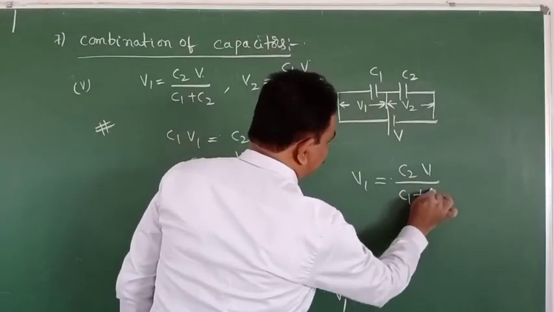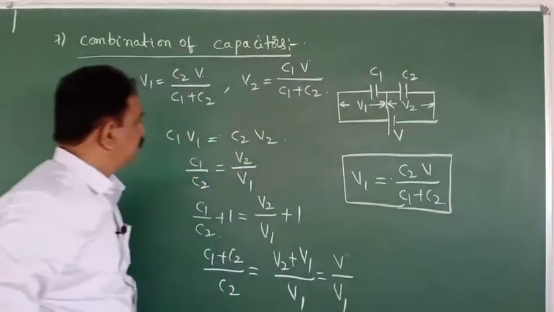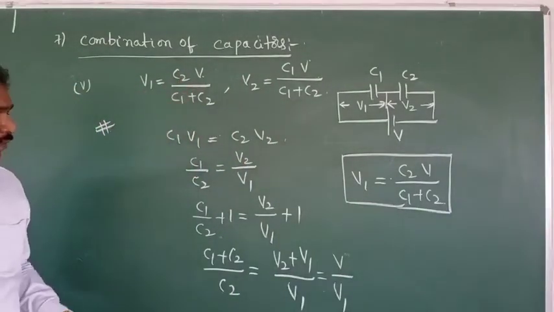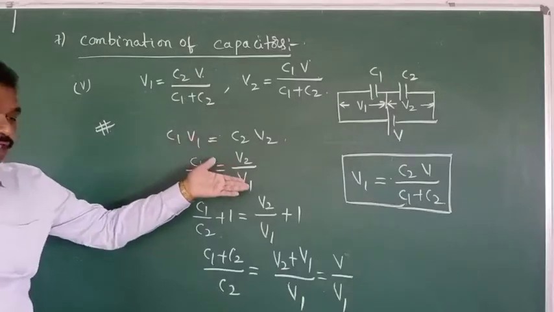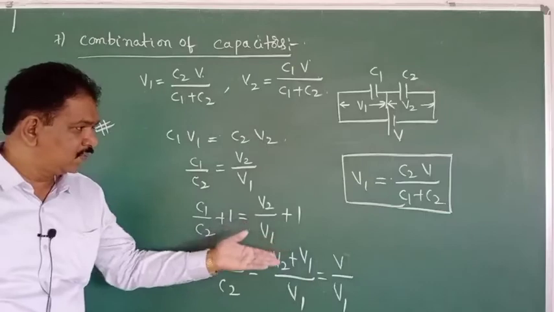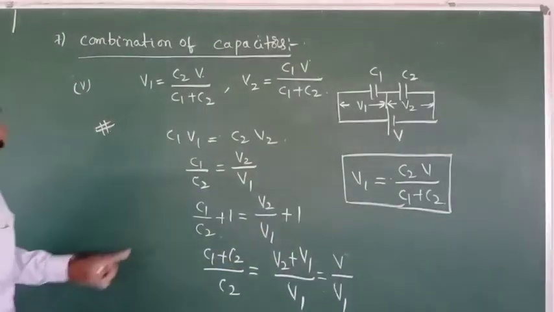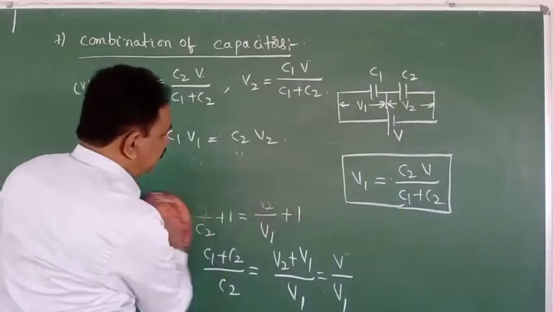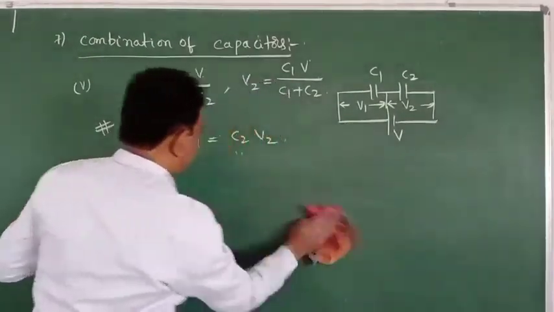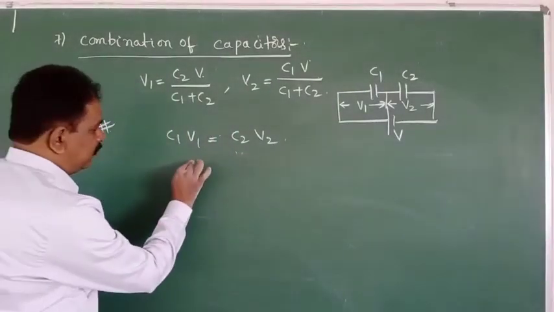V1 is equal to C2V by C1 plus C2. Just write in the reverse order. Add 1 on both sides and you will get the V2 value. Similar only. Just write like this, instead of C1 by C2, you write C2 by C1.